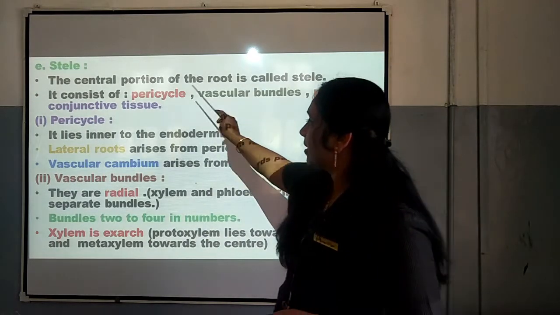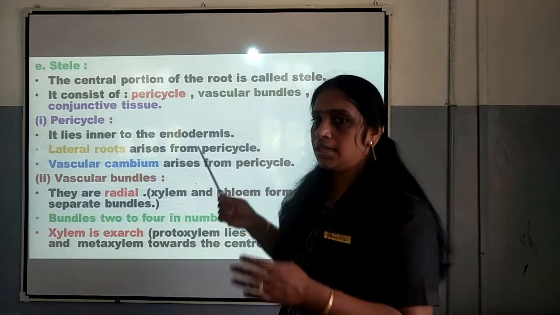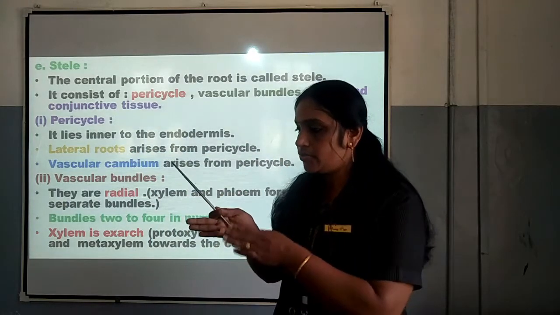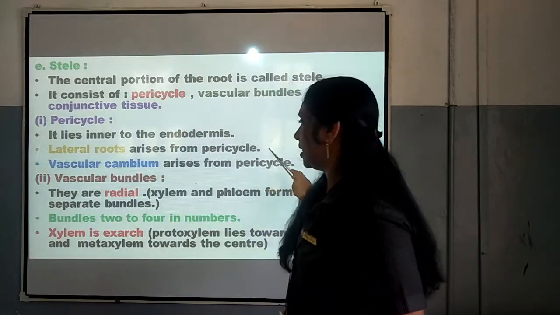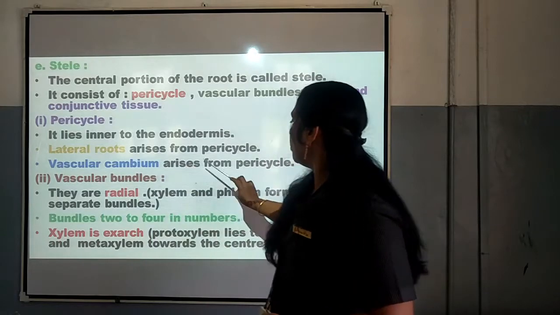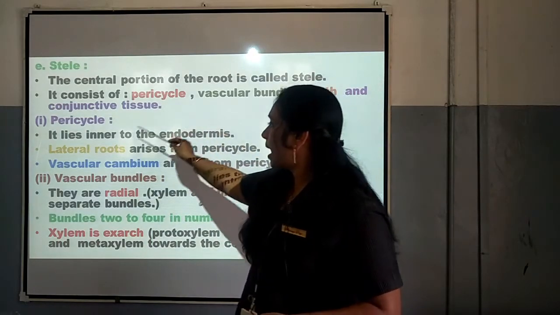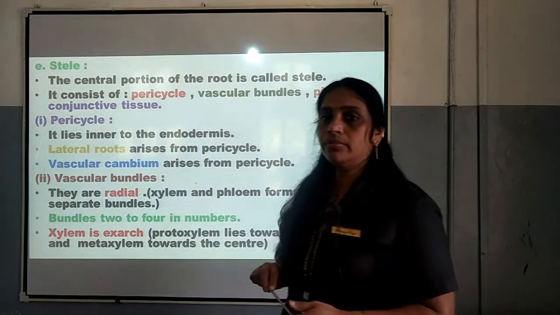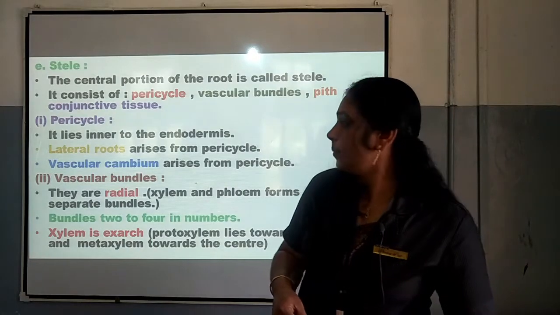The first one is pericycle. It lies inner to the endodermis. After the endodermis we can see the pericycle. Lateral roots arise from pericycle. Vascular cambium arise from pericycle. That is important. So, from pericycle lateral roots and vascular cambium will be arising. That is the importance of pericycle.